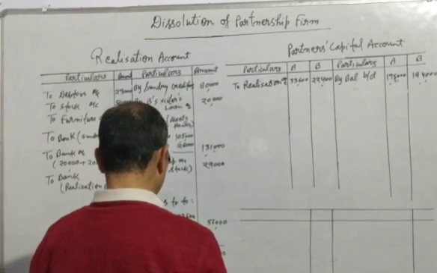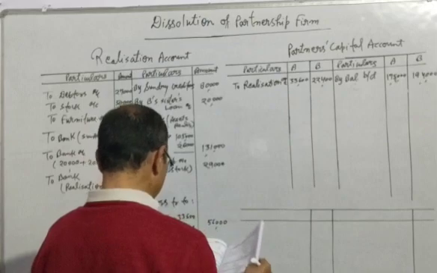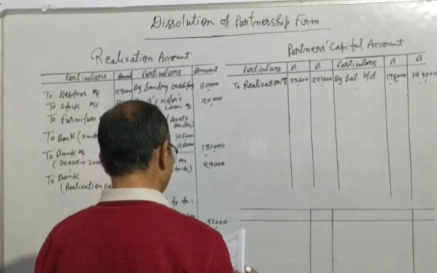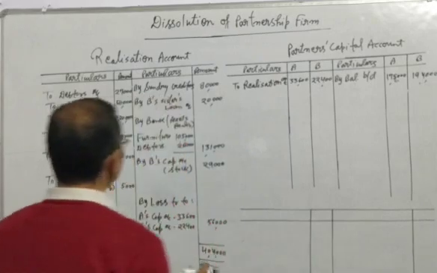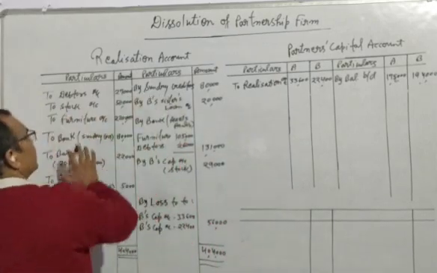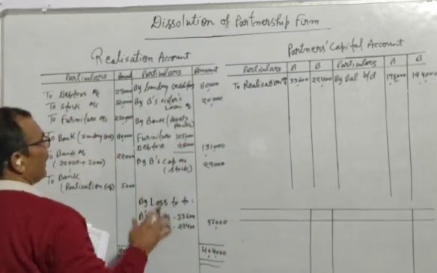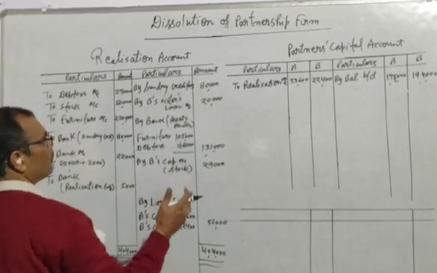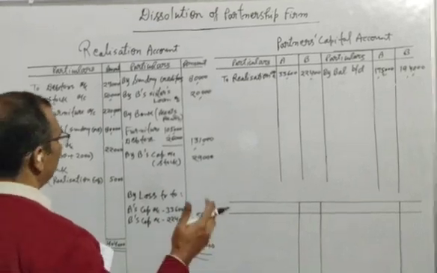After doing this, when losses will be written here, now if in this realization account any partner's name is written, you will have to transfer in the capital account in the opposite side.